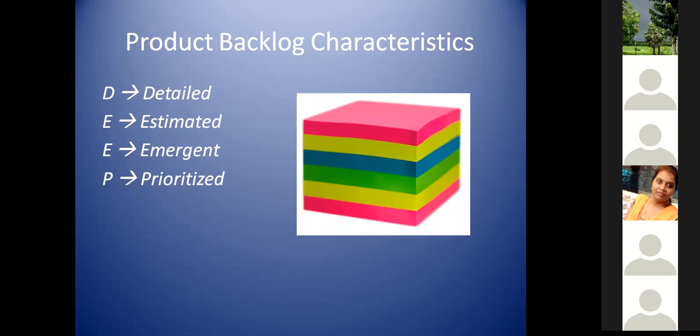Second one is estimated. One is team level estimation, and the second is product level estimation. Team level estimation is where your team gives user story points, or maybe t-shirt sizing, or uses the Fibonacci series, some way of representation. But you should also be in a position to understand, at the product level, what the estimate is for the overall feature.